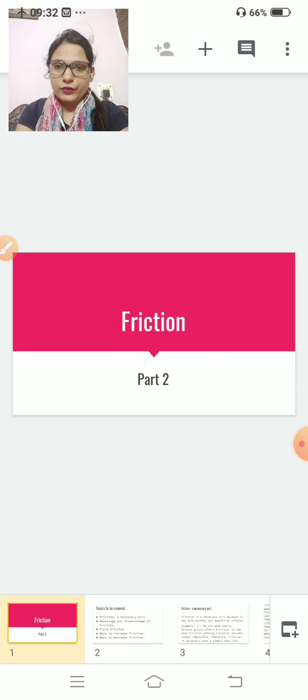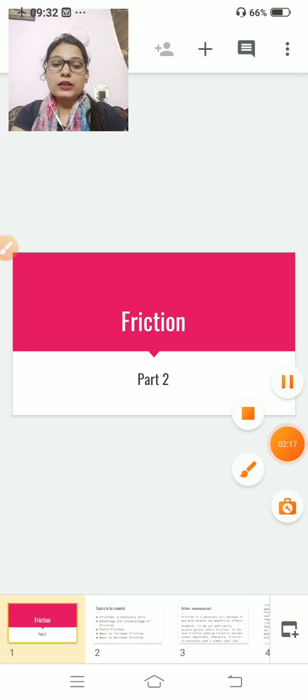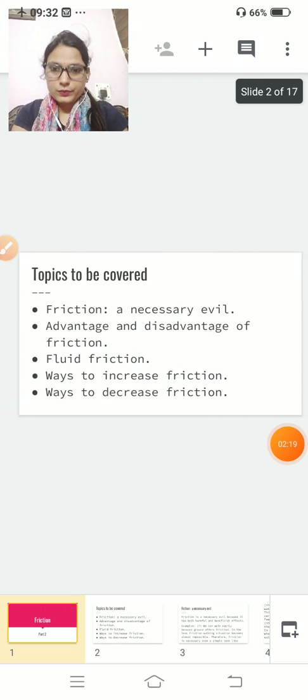There are three types of friction: static friction, sliding friction and rolling friction. Clear? Friction is most in static friction, after that sliding friction, and least in rolling friction. Clear? Now let us start part 2 of friction.